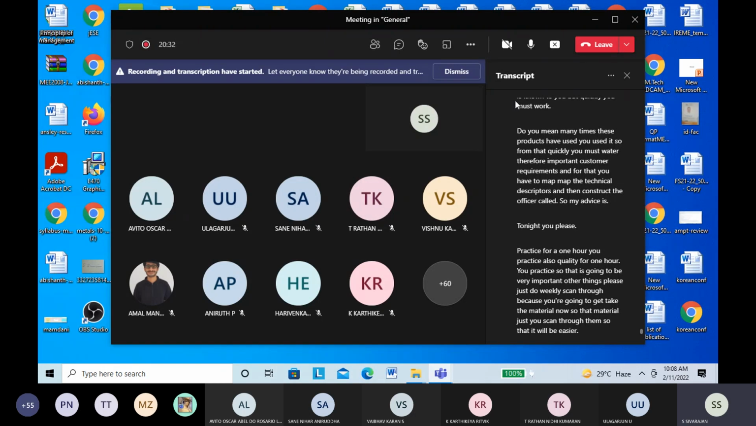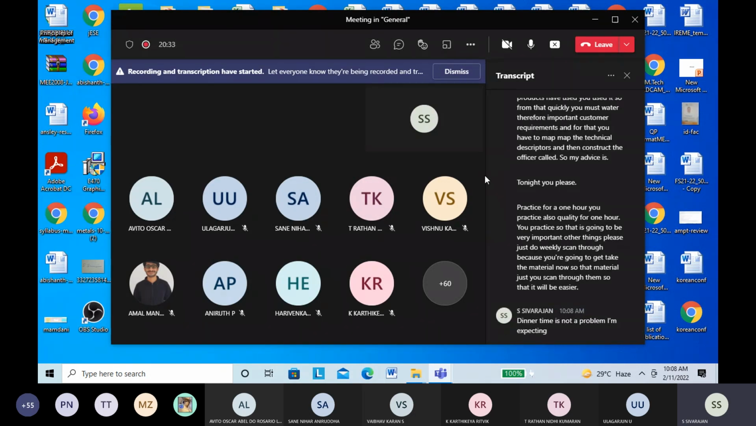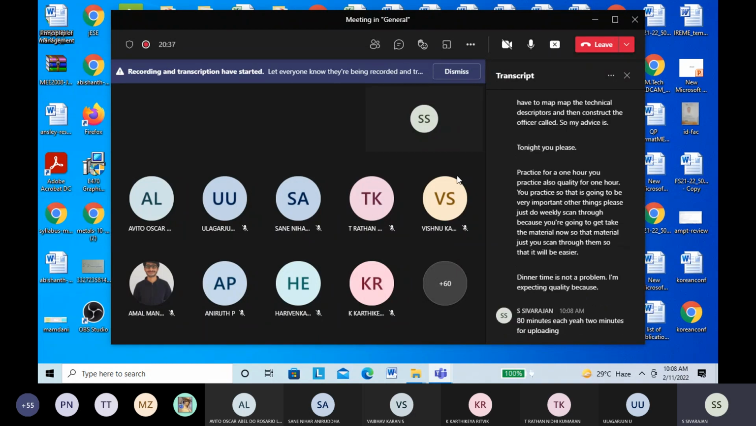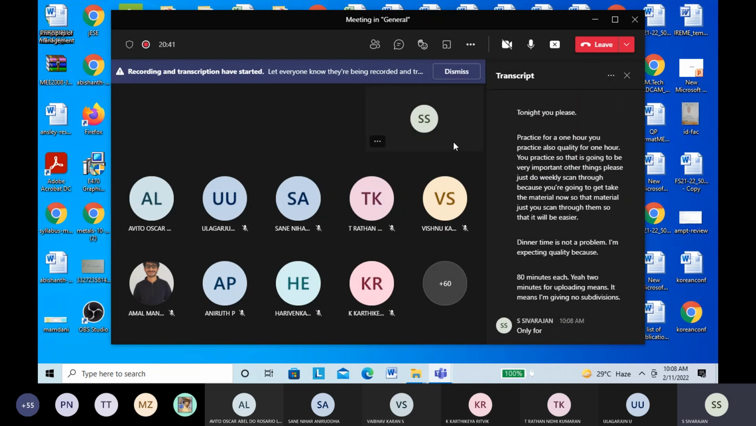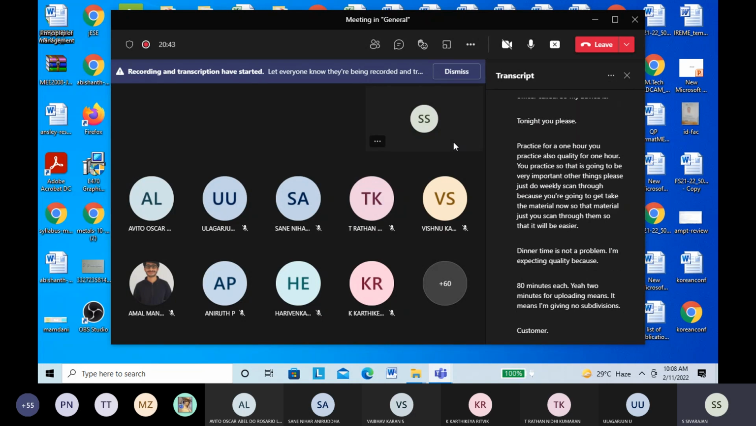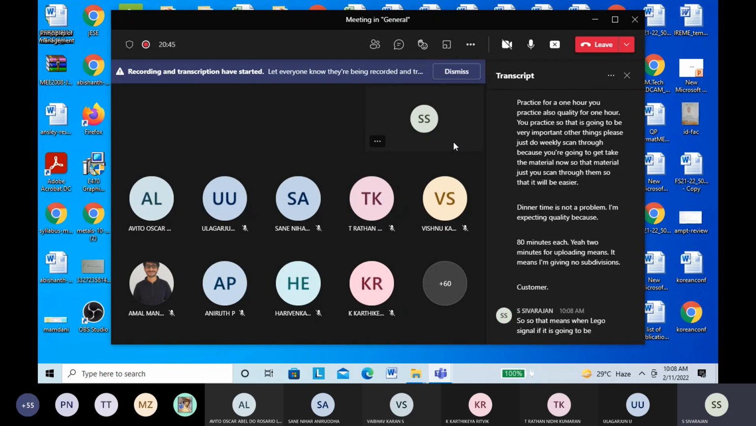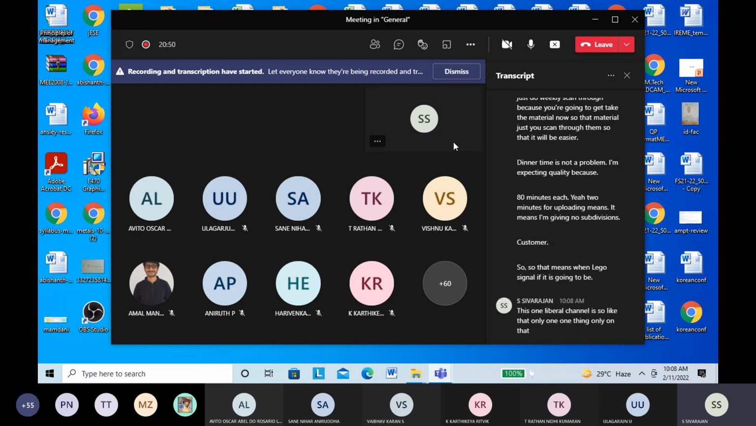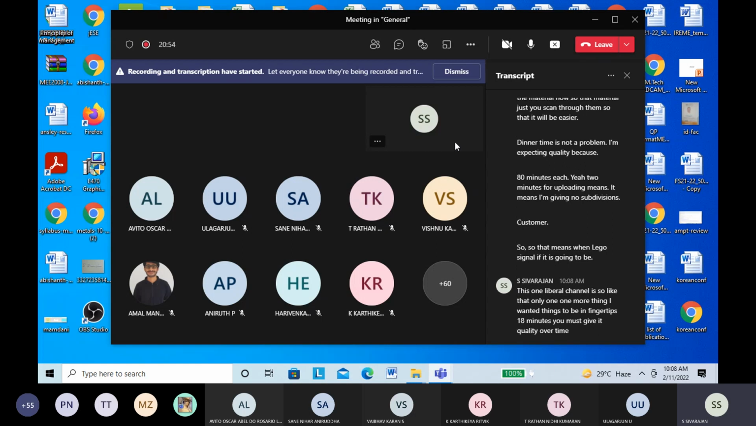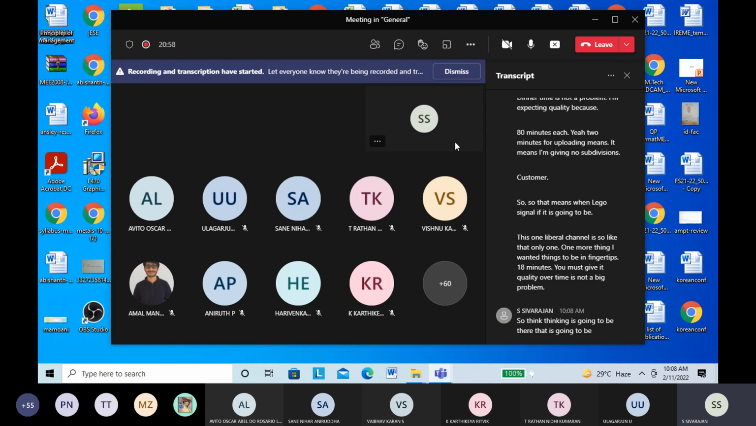Anyway, time is not a problem. I'm expecting quality, because I'm giving 80 minutes each, plus 2 minutes for uploading, with no subdivisions. If it is a customer questionnaire, only the questionnaire. If it is Pareto analysis, only Pareto analysis. Like that, one thing only. All the things should be at your fingertips. In 18 minutes you must give quality work. Time is not a big problem. So thinking is going to be there. That is going to be important.